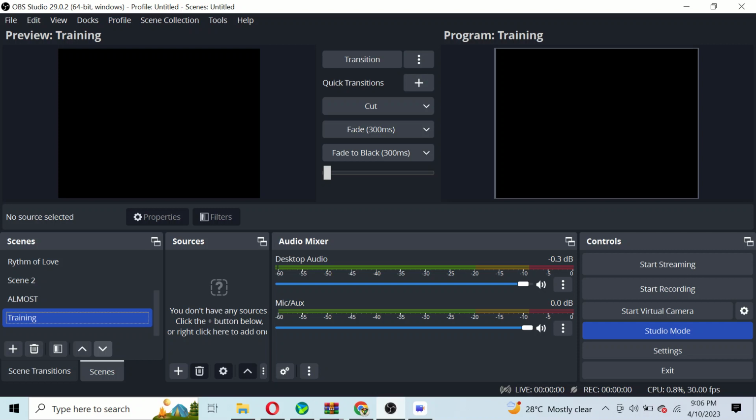The next thing we should check out is how to add sources. I have this scene now. You can see everything is blank, everything is black, there is nothing going on. So we need to start adding sources. An example of a source can be a picture. An example of a source can be your EasyWorship output. I know most of us will be really interested in that topic. I'm going to dive into that in subsequent videos.